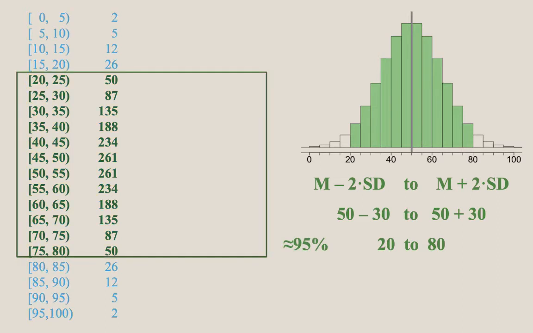Looking in the table from 20 to 80, we see that there are 1,910 values. Dividing this by 2,000, the total sample size, gives us the proportion 95.5%. Once again, we notice, as the rule predicted, it is close to 95%. If we continued this for 3 standard deviations, we would get 99.8%, which again is very close to 99.7%.